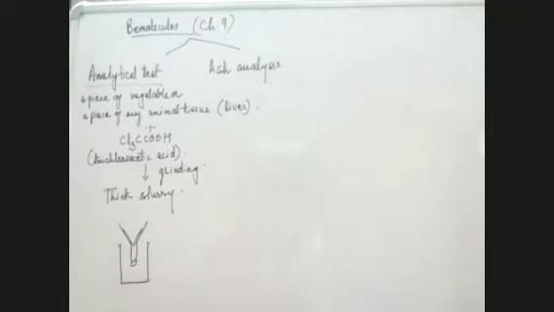So this is taken like this, and the thick slurry is allowed to filter here. When it is filtered, we get something here as a filtrate, and something is left over here.